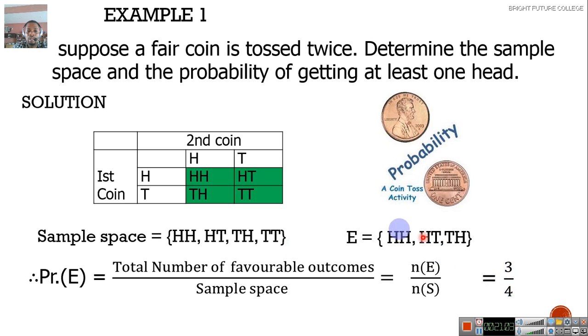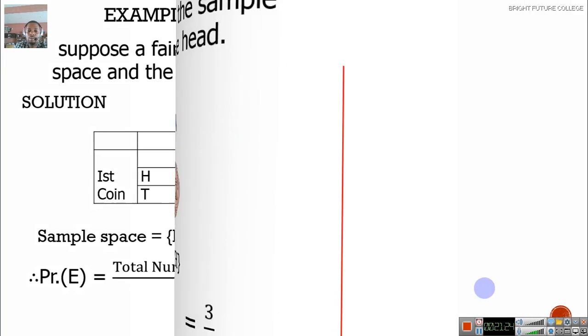If they needed the probability of 2 heads, we have only 1. That would be 1/4. And with this table, you can find the probability of anything relating to this particular question. I hope you understand. You write out the sample space, pick what is required in the question, and you put it in the formula. We move ahead.